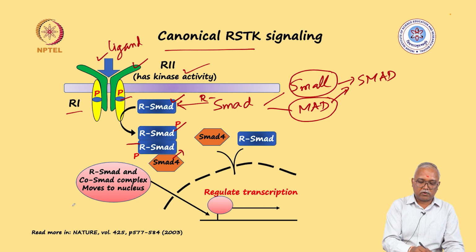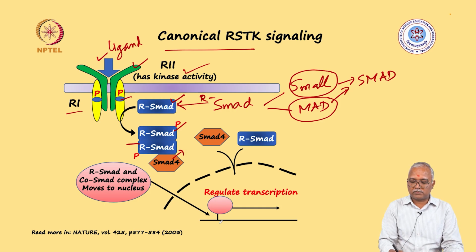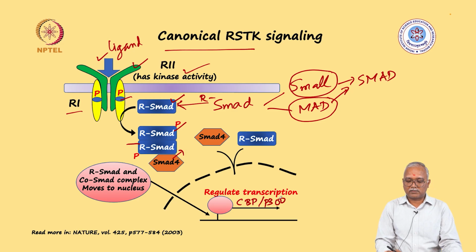Now together this complex of R-Smad and co-Smad moves inside the nucleus where it regulates the transcription. We saw how CBP and P300 mediated signaling or the transcription was regulated. And when we say regulate transcription, it may activate certain genes, it may suppress certain genes. This is how the canonical signaling pathway moves on.